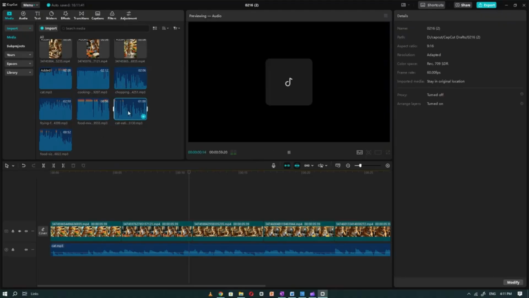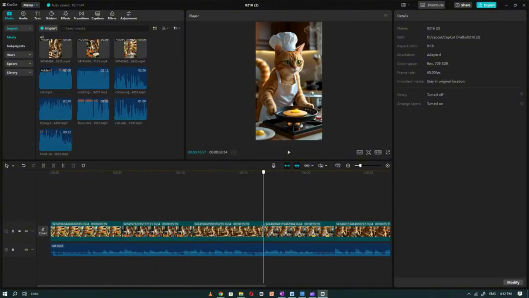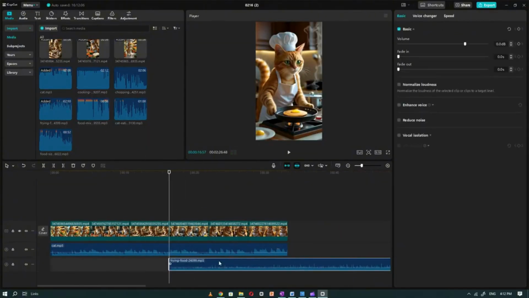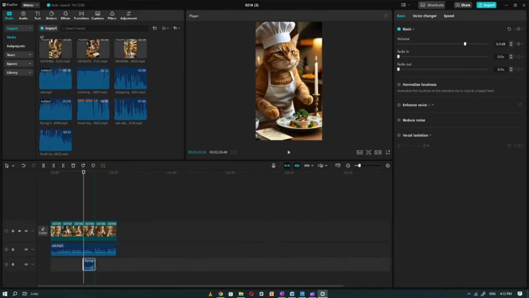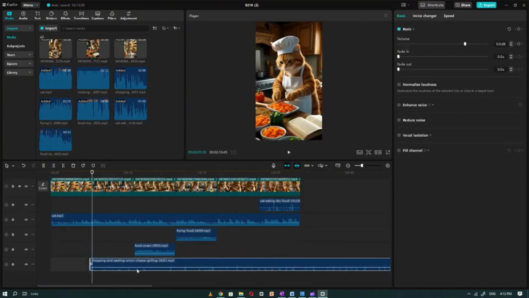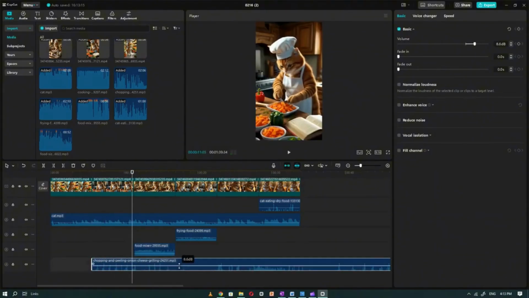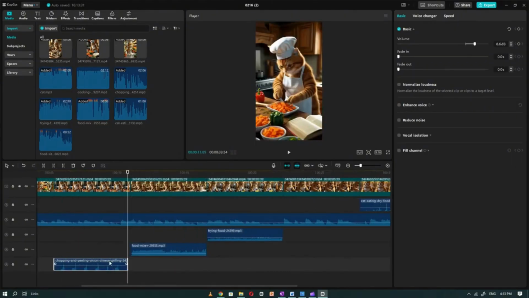Next step is to add transitions to make the scenes change from one video to another effectively. Apply the transition to make it smooth and good. Remove the watermark. Increase the video length to remove the watermark. Replay the video to see if there is any error, and once you are done, export the video, choose 4K resolution and export.